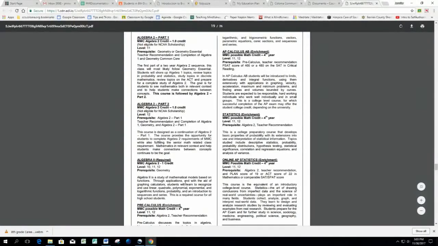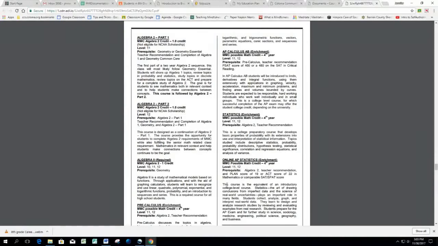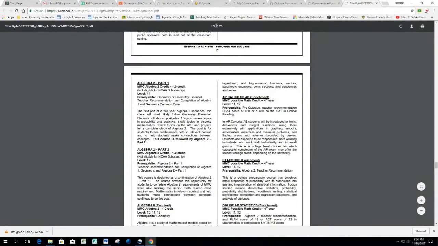Now, you can also take some career and technical education classes that will meet the fourth year, your senior year, math requirement. So you have to talk to Mrs. Mangacy about that. For instance, if you want to take a whole mess of auto classes, I believe auto meets that fourth year math requirement as well, but you have to get permission from Mrs. Mangacy, the high school counselor. So let's go look at that right now.